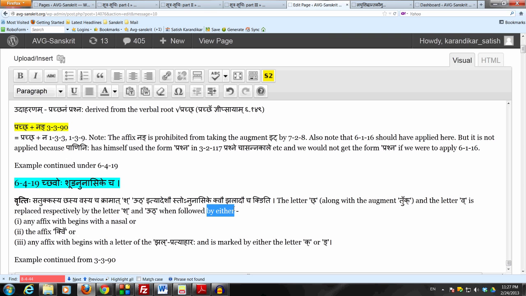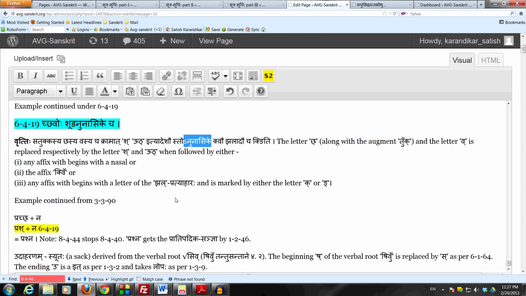So in our example, what do we have right now? We have prachana. So we do have a chakaraha with the augment tuk, which has become a chakaraha by 8440, and the pratyaya which is following is na, which begins with a nasal. So now 6419 applies and we replace the chakaraha with the tuk by a talavya shakaraha. So we get prashna. Now at this point 8440 should have applied to replace the nakaraha by the corresponding cha vargaha, nasal nyakaraha, but that does not happen because of the sutram shat.